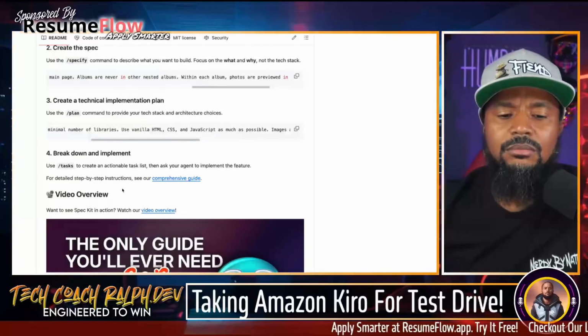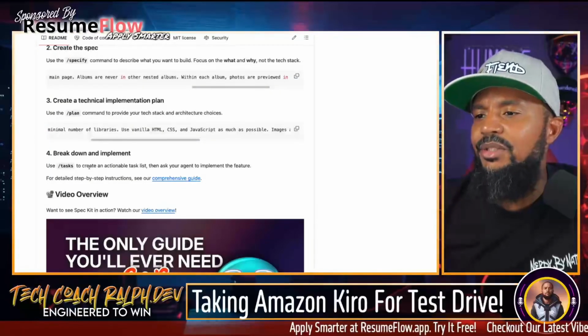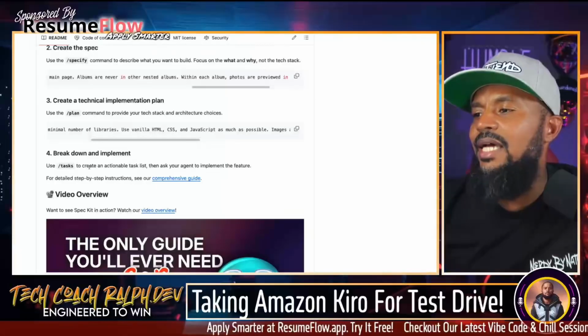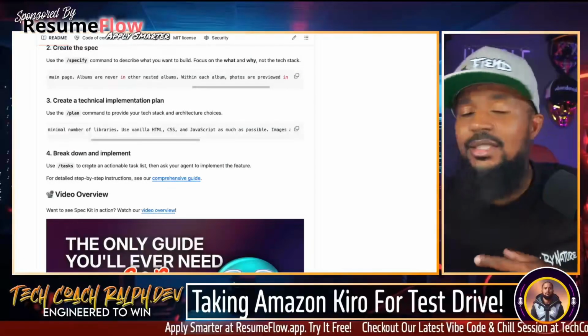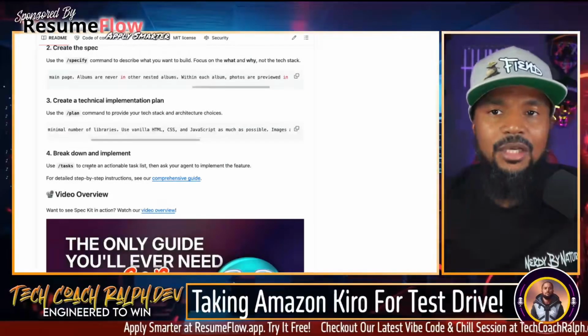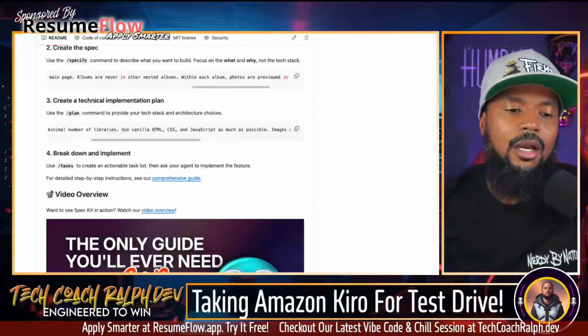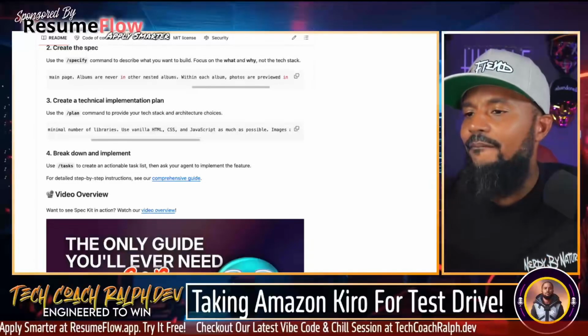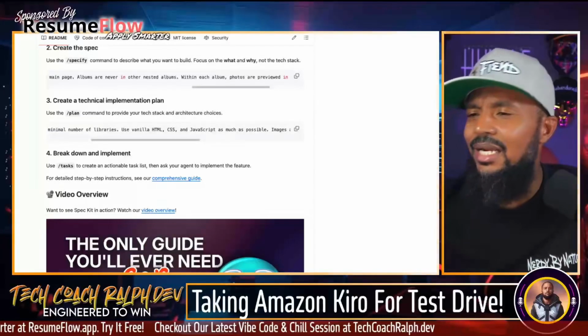Breakdown and implement. Use tasks to create actionable tasks. Then you can ask your agent to implement the feature. So this sounds exactly like Amazon Kiro, right? Kiro just does everything for you in one shot, but this sounds exactly like Amazon Kiro.